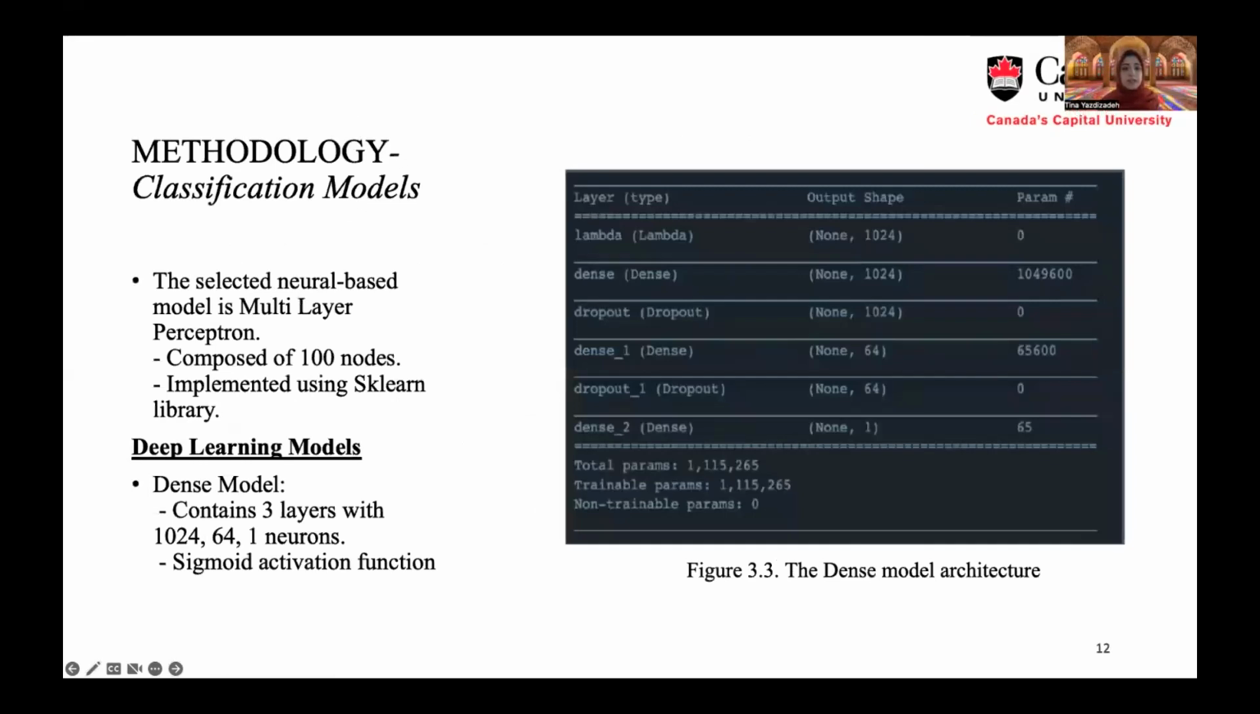The MLP classifier provided by Scikit-learn is used in this paper. It is composed of a single layer with 100 nodes, and the dense model contains three layers with 1024, 64, and 1 neurons, and we use the sigmoid activation function also.